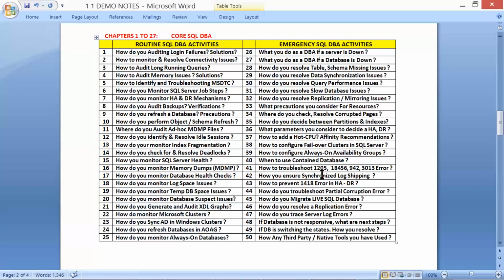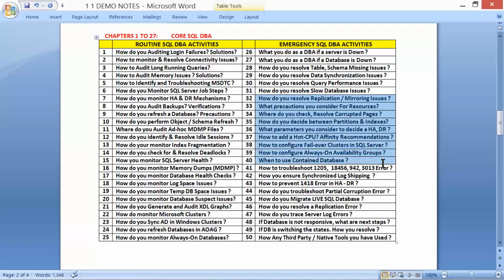DBA activities: server down, database down, and table schema missing problems, query performance issues, slow database issues. Say emergency, high priority, immediate solution required. As a DBA, we are supposed to provide an immediate spot solution, resolve replication and mirroring issues, and your resource allocations and precautions, corrupted pages, partitions, indexes, various parameters for HADR troubleshooting, hot CPUs, failover clusters and